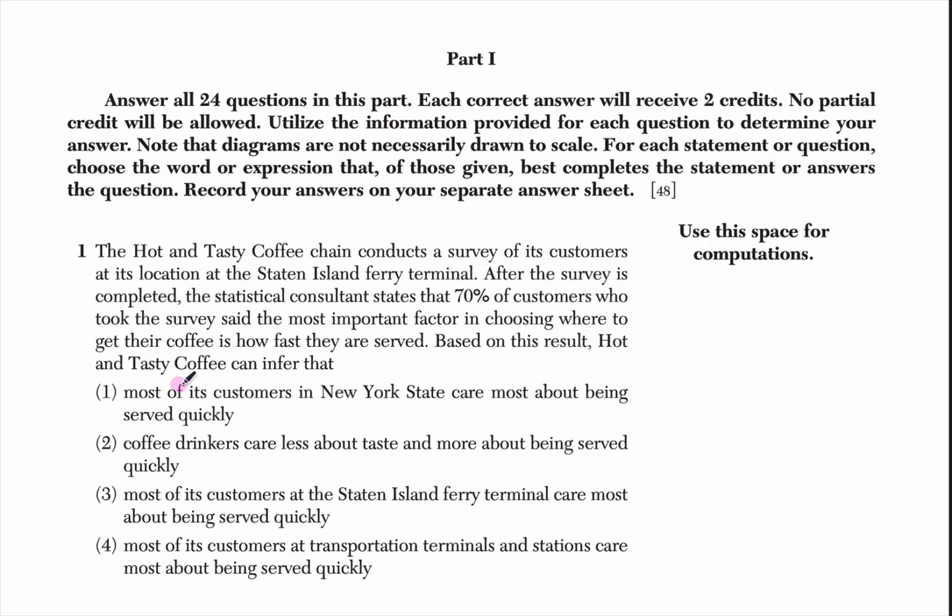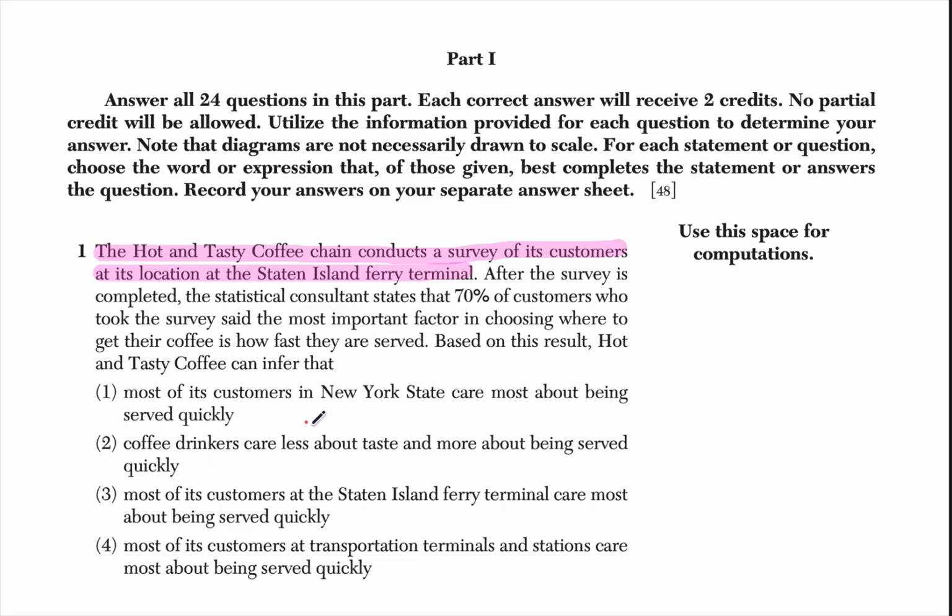My hint here is this: the Hot and Tasty coffee chain conducts a survey of its customers at its location at the Staten Island Ferry Terminal. This basically tells you that they only conducted the survey at that one ferry terminal.